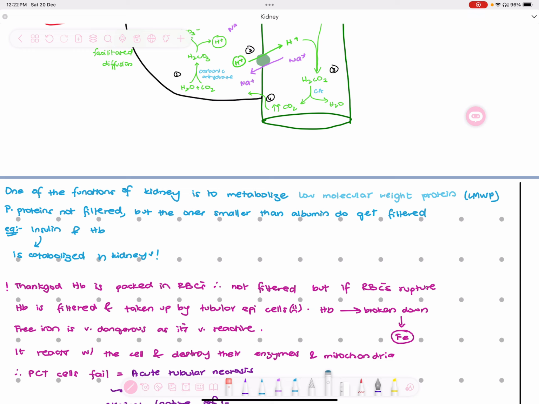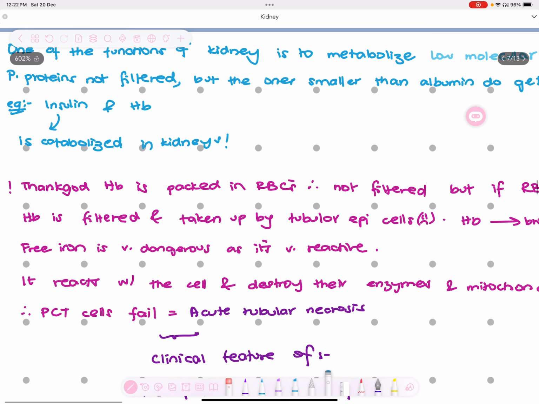But there are some plasma proteins which are even smaller than albumin. Now you may be wondering what those plasma proteins are. A hint is that it is an endocrine hormone. So the answer is insulin. Insulin is a plasma protein, or you can say hormone, which is smaller than albumin. So there are high chances that it can also get filtered out, and it does.